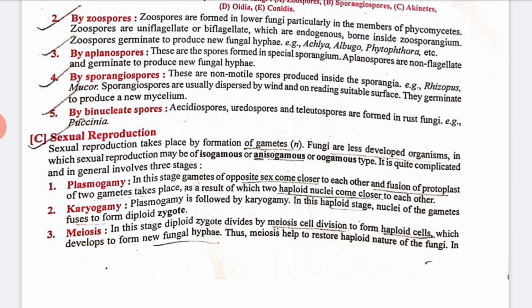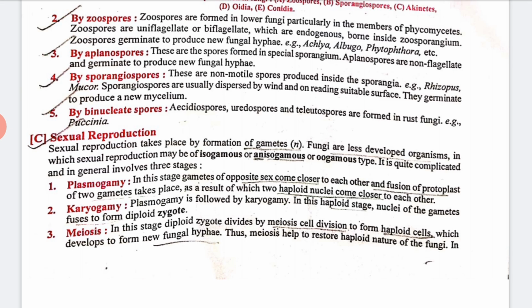So this is all about asexual reproduction. Now we will talk about the sexual reproduction mode. Sexual reproduction takes place by the formation of gametes, which are haploid, N. Fungi are less developed organisms in which sexual reproduction may be isogamous, anisogamous, or oogamous.